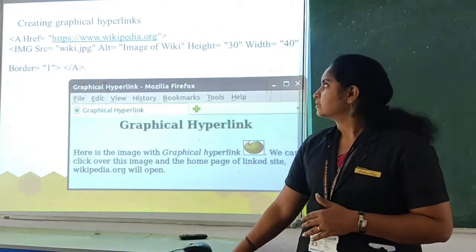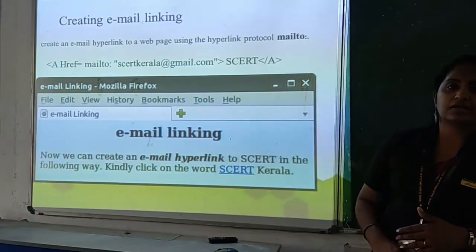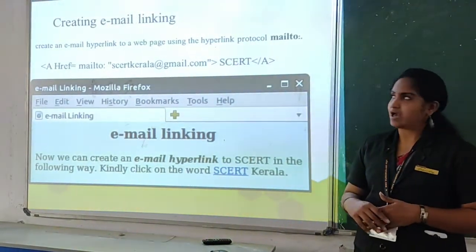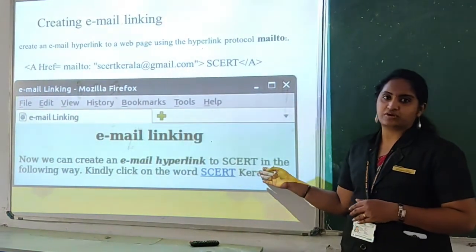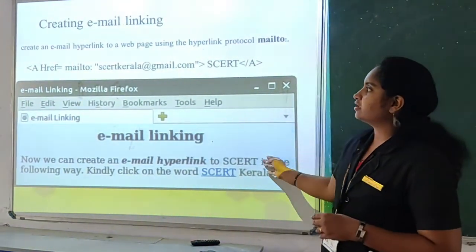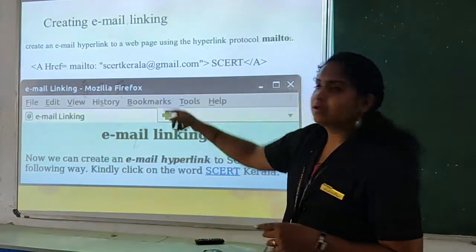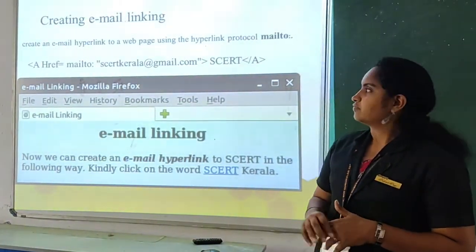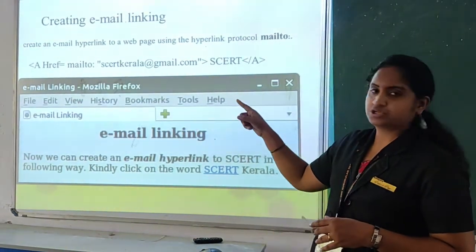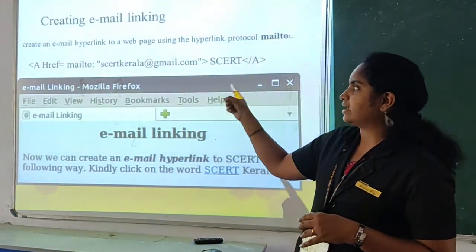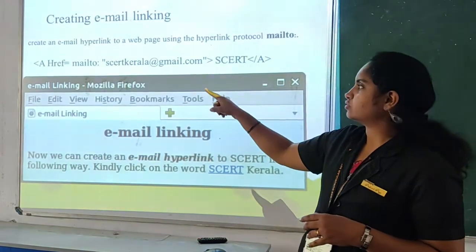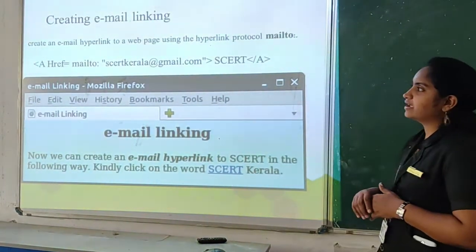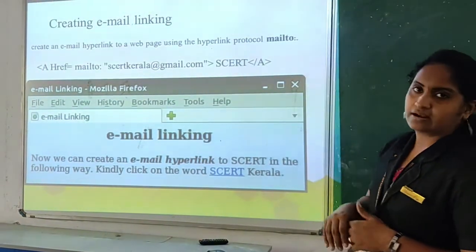Okay, and next one is, in a document you can include the mail. Okay, you have an activity to include a mail address. So for including a mail address you have the particular word mailto. It is very important. Okay, we are using the tag A and href. We are referencing with the mail address. So you have to use the word mailto. Clear? And we are giving the mail here, SCRT Kerala, is it?